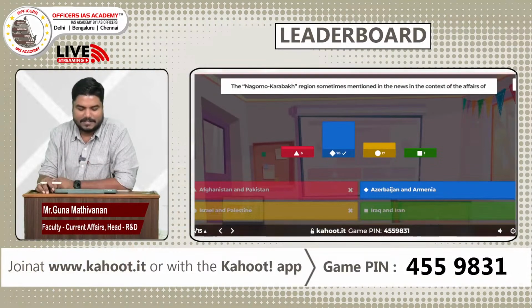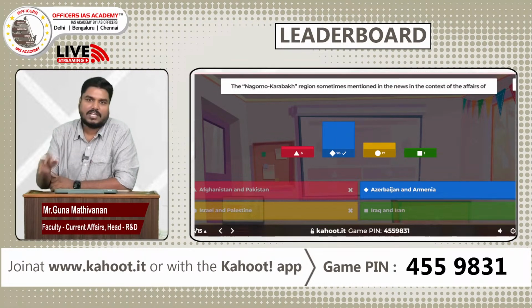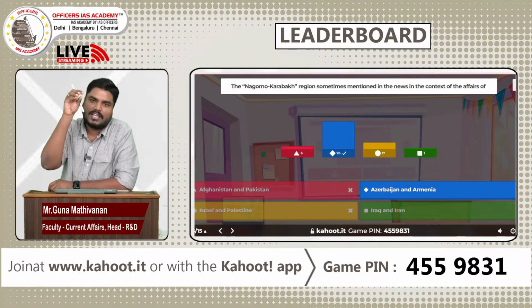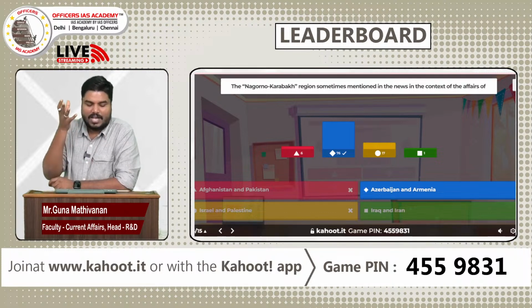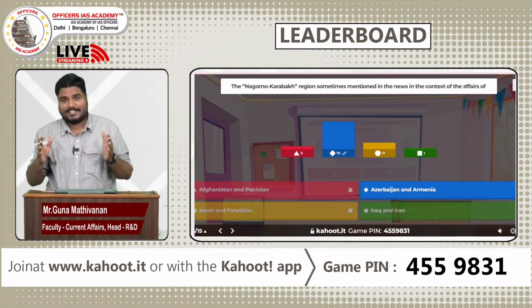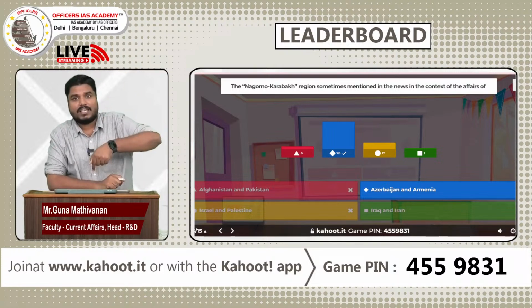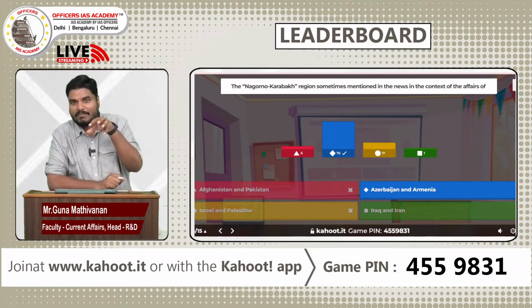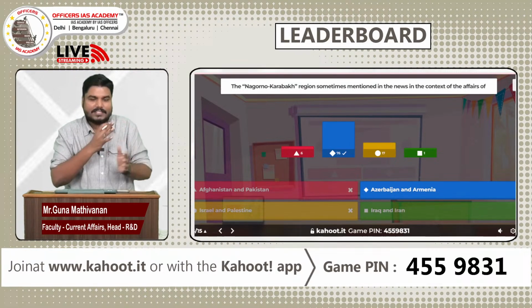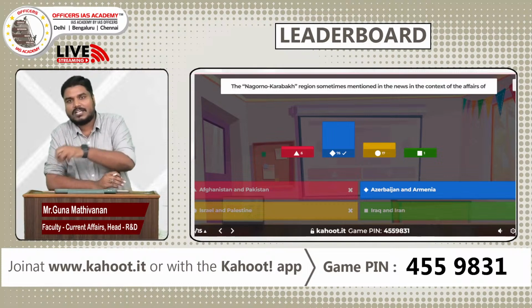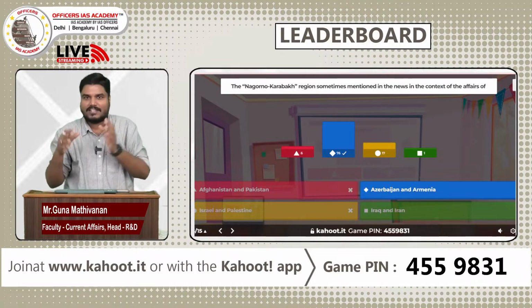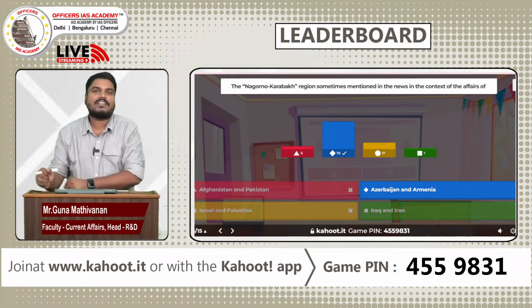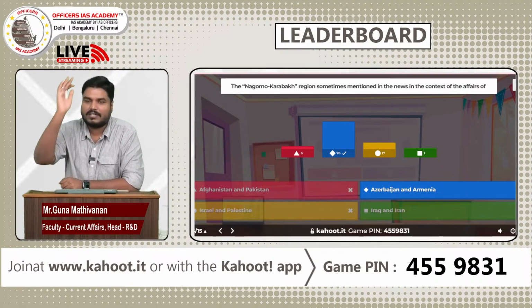Nagorno-Karabakh is sometimes seen in the news in the context of Azerbaijan and Armenia. Nagorno-Karabakh is a region which is found in Azerbaijan, but you will have Armenian people in that region. Azerbaijan and Armenia are two different countries. Inside Azerbaijan, we have the place Nagorno-Karabakh, but it has Armenians inside. So this is creating the problem. Armenia wants Nagorno-Karabakh, however Azerbaijan says it is politically inside Azerbaijan, so it will keep that region. This has been creating problems for a long time.